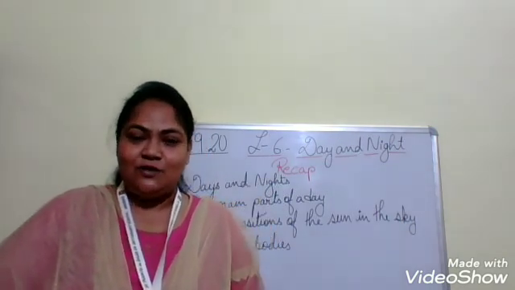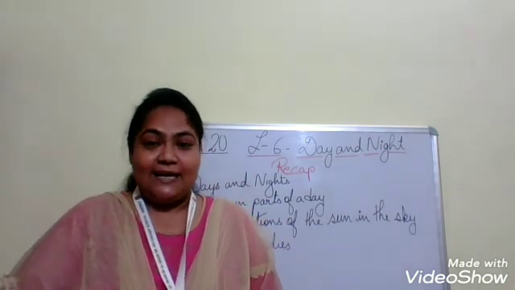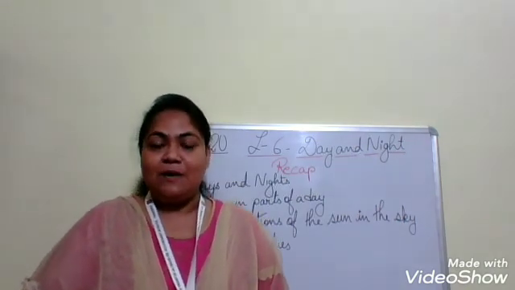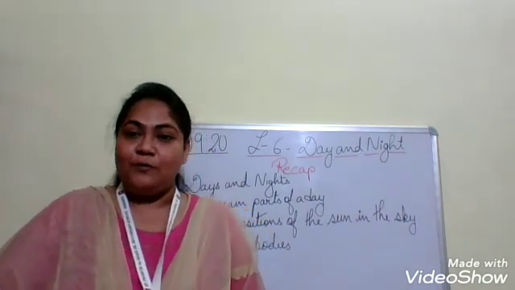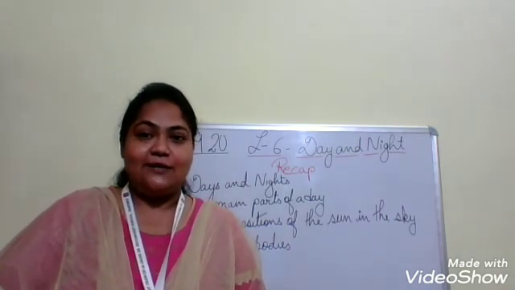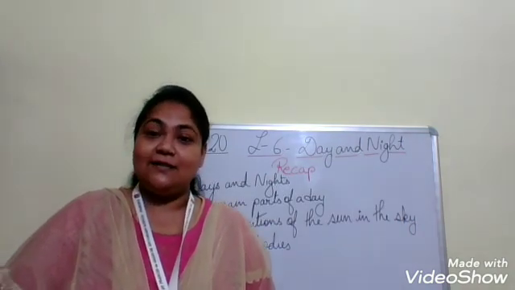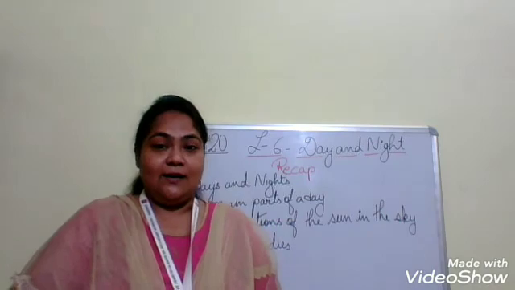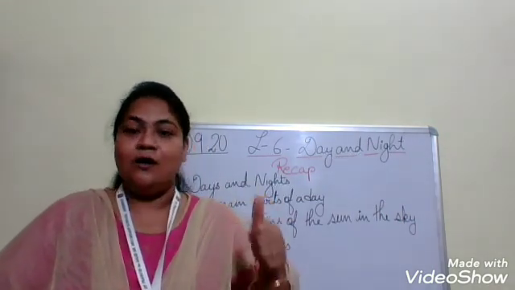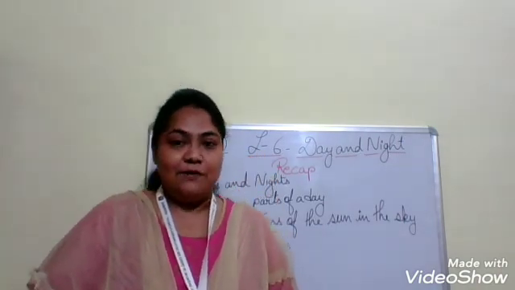And evening, the most interesting thing children, you love to play with your friends, isn't it? In the evening you go out to the park, you play with your friends or your family members. Then you come back to your home, you study, and the last thing you do is you eat your dinner and you sleep. That is the end of the day. So the three main parts of a day are morning, afternoon and evening. Clear? We have learned this in our previous classes.